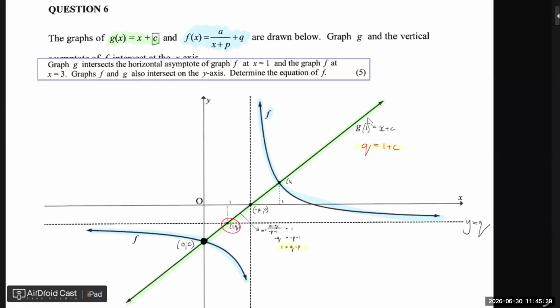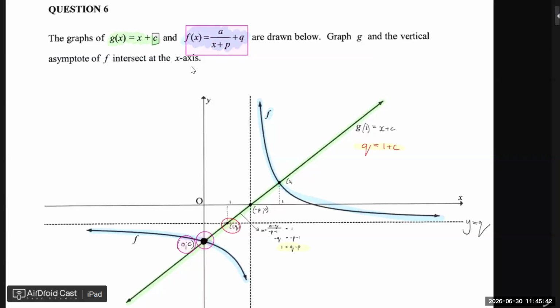I can substitute in this point. Let's make it pink. This point here. If I substitute in that point, in the blue's equation, then I have C equals A over P plus Q. What is C?